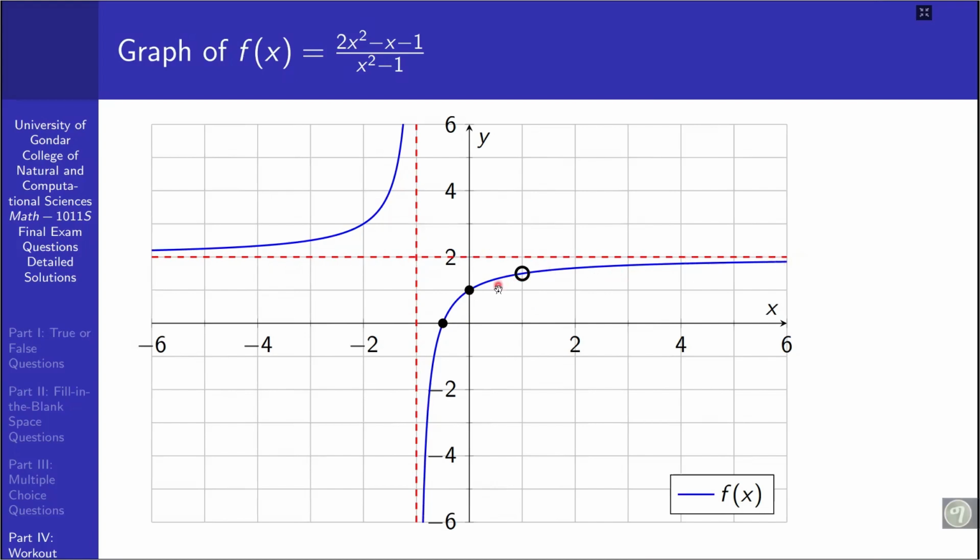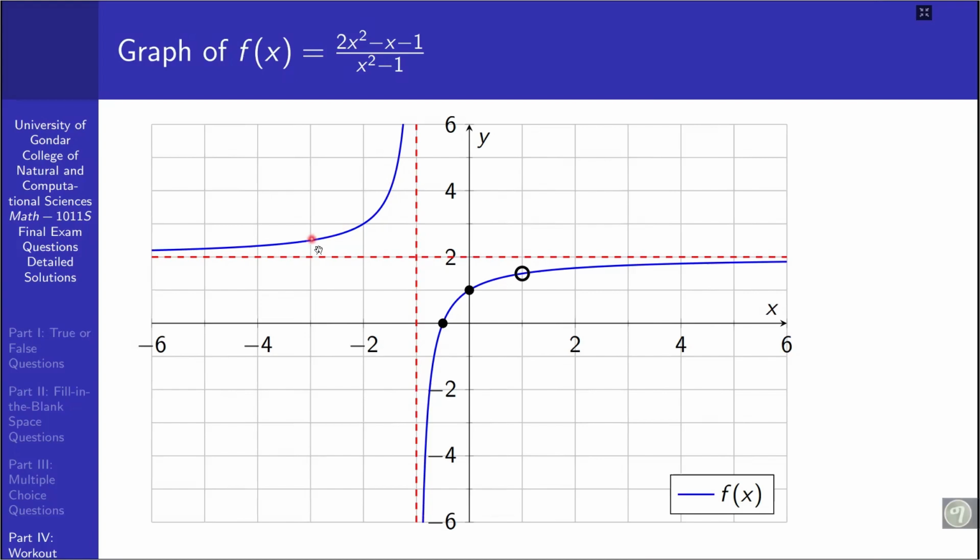When x approaches positive infinity, the graph will approach the horizontal asymptote from below, and when x approaches the vertical asymptote from the right side, the functional value goes in the negative direction, that is negative infinity, so the graph looks like this from the right side of the vertical asymptote and from below the horizontal asymptote.